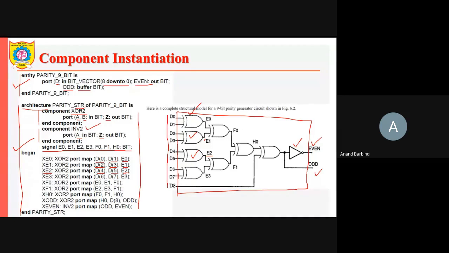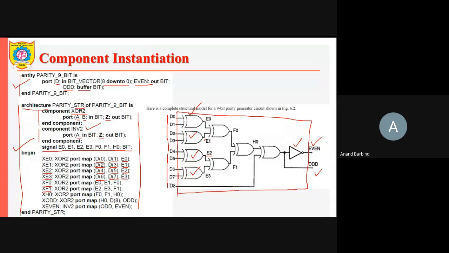Then the next one is XE3, and this is an instance of the exclusive OR gate. This one, D6, D7 are the inputs, and E3 is the output. You can see here in the port map it has been specified. Then the exclusive OR gates at the second level are named XF0, XF1.